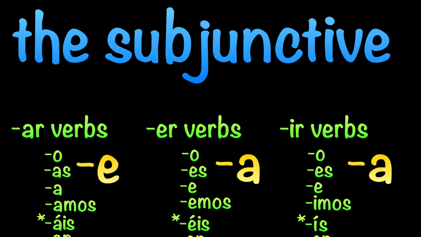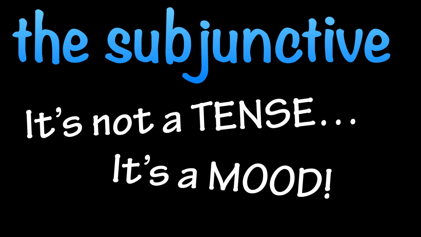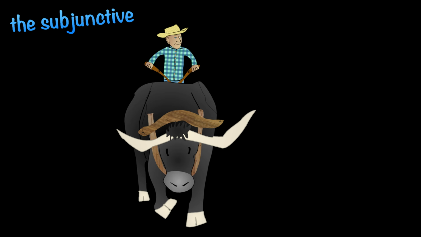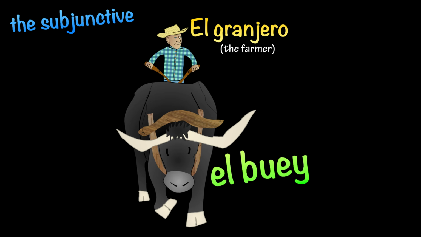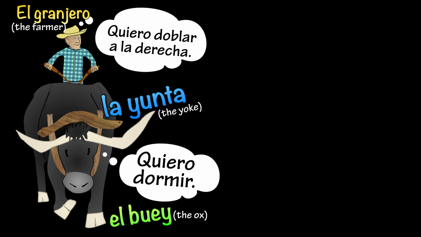And the subjunctive isn't really a tense, it's a mood. Let's look at an example. Take this farmer, or granjero. Now we have an ox, or buey, and in between them, una yunta. The farmer has his idea of what he wants the ox to do. He wants the ox to turn right. The ox, on the other hand, has his own idea.